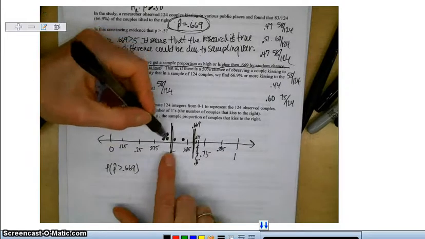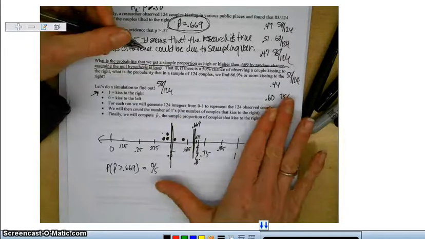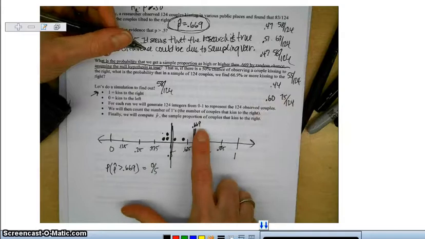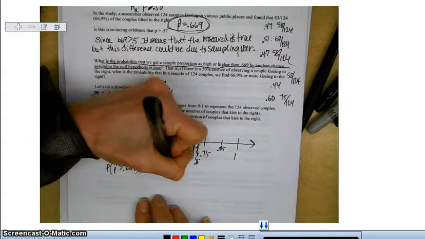Based on my samples, out of my 5 samples, none of them, 0 out of the 5 simulations that I did, had a value greater than 0.669. So the probability that I get a sample statistic greater than 0.669 due to sampling variability is 0. Okay, 0. All right, so on to the next page.